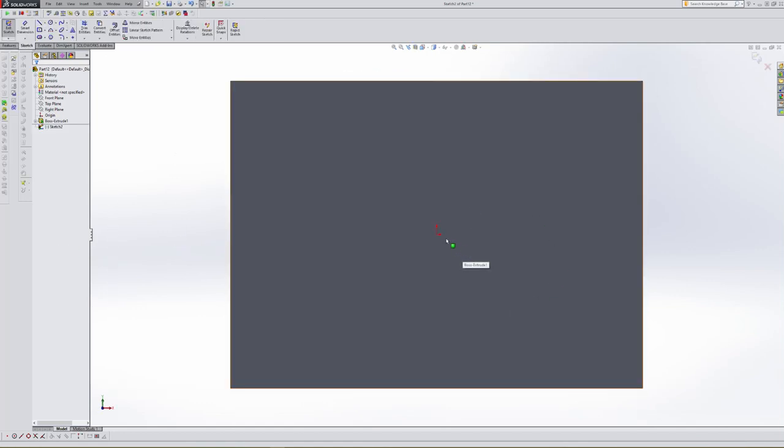and notice how it kicks around normal to us. When we first start doing this, I really like drawing and creating sketches as I'm looking normal to it, because it just reduces that level of confusion that's out there. After we selected the feature that we wanted, it automatically put us in the sketch mode, and in this case we want a circular feature.